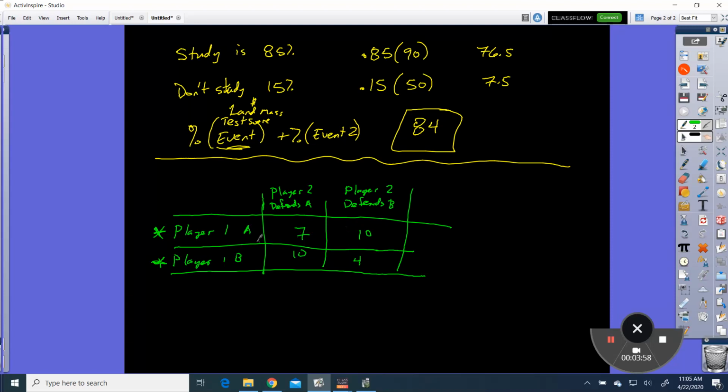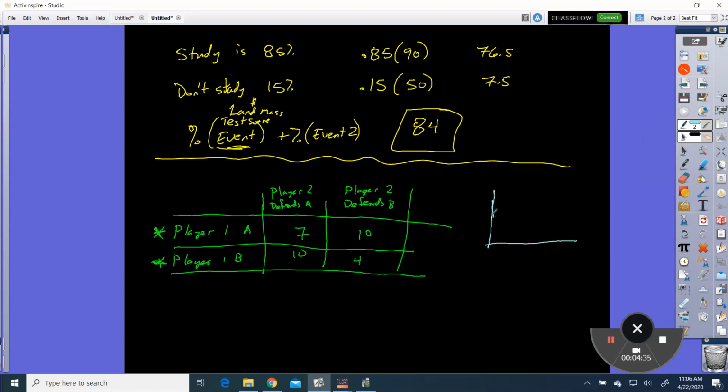Okay. Player 2 can defend against either strategy A or strategy B. So if player 2 defends against A, he gives up 7 or 10. If player 2 defends against B, he gives up 10 or 4. So sketch a graph showing two lines on the axis below. One line giving the expected gain for player 1 if player 2 defends against strategy A. The other giving the expected gain for player 1 if player 2 defends against strategy B. Label each line appropriately. Yeah, that makes about as much sense as a mud puddle, huh?